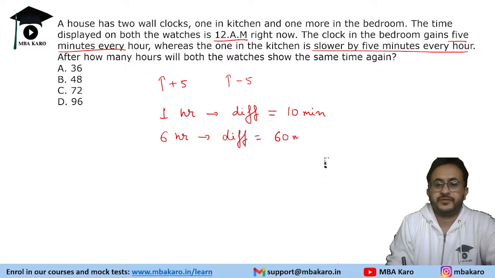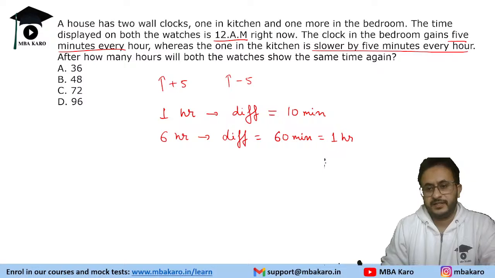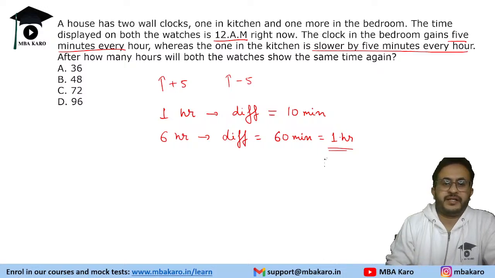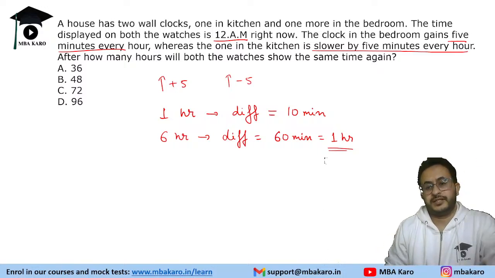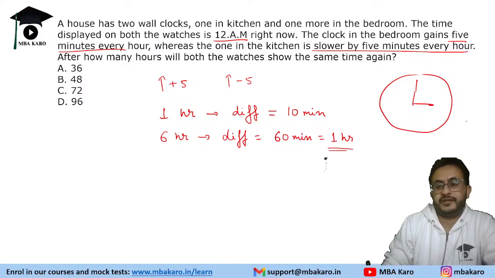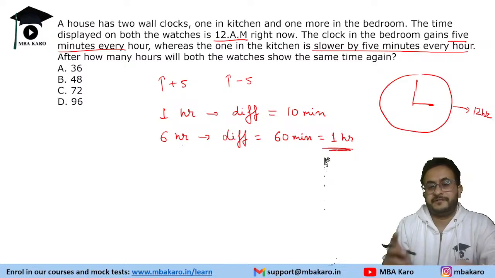Now if the difference is 10 minutes, that means in 6 hours the difference will be 60 minutes or 1 hour. Now when does a watch show the same time? कब होता है same time? Let us say a watch is showing 3 o'clock, and when will it show 3 o'clock again? It shows the same time after 12 hours. So in 6 hours the difference is 1 hour.